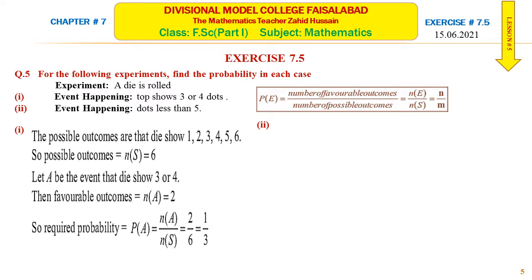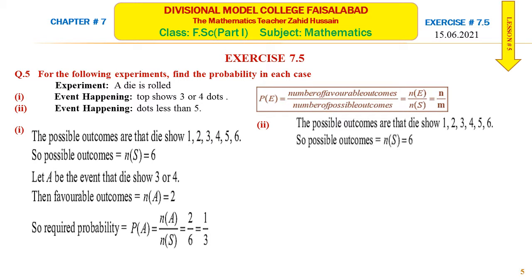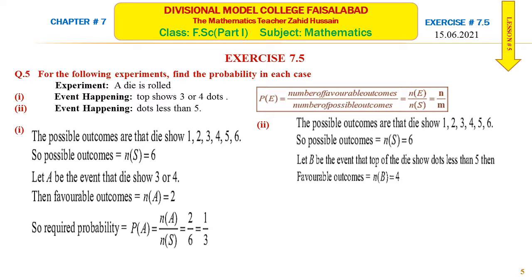Part 2 is the same. In this, you are asked to find the probability that the dots, that is the number on top, is less than 5, and we know that the numbers less than 5 are 1, 2, 3 and 4. Possible outcomes are 1, 2, 3, 4, 5, 6, and so the size of the sample space is 6. Let B be the event that the top of the die shows dots less than 5.